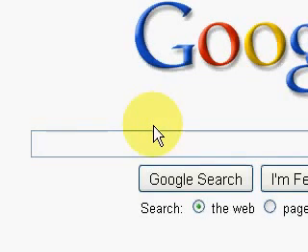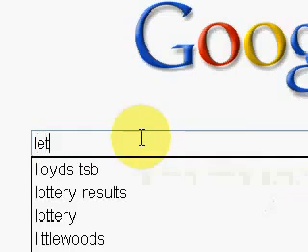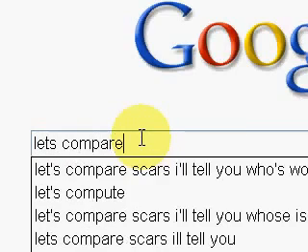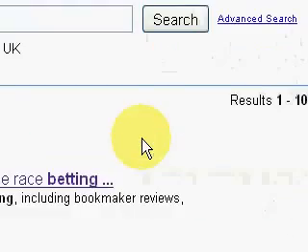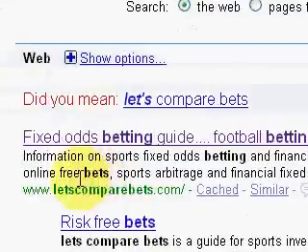Welcome to our guide for turning goals in a football game into cash easily online or your money back. So first of all, for starters, all you have to do is go to Google and type in Let's Compare Bets. This brings you up to a website called letscomparebets.com.